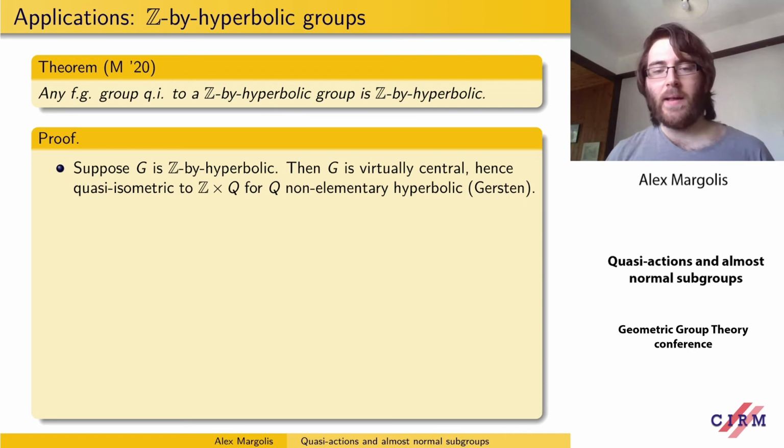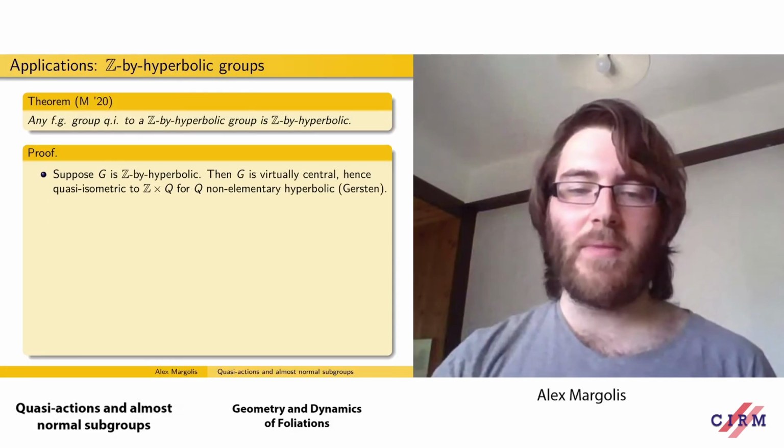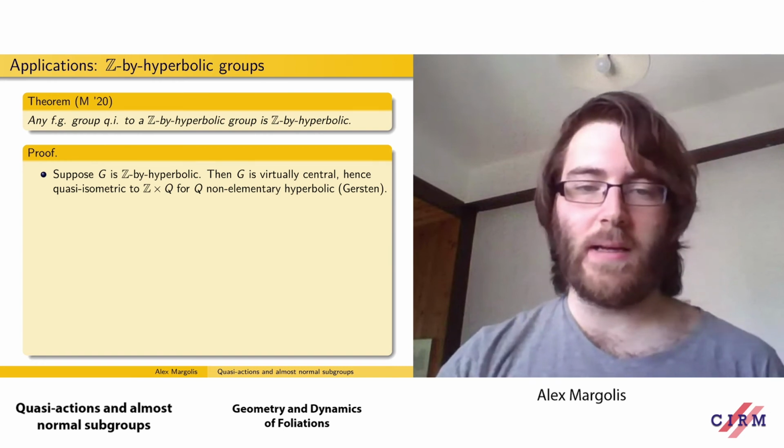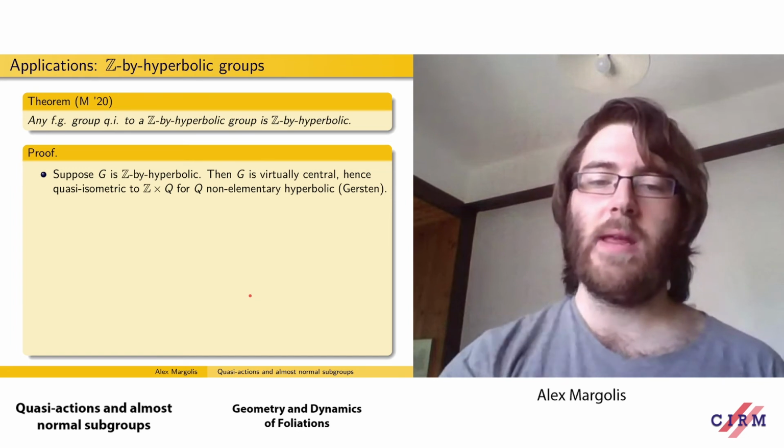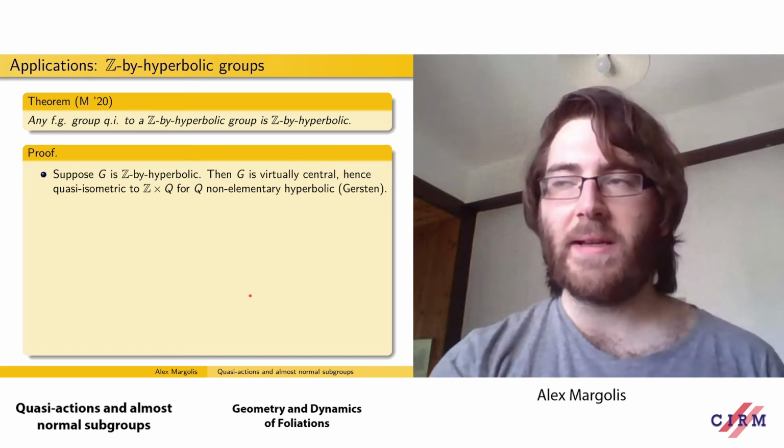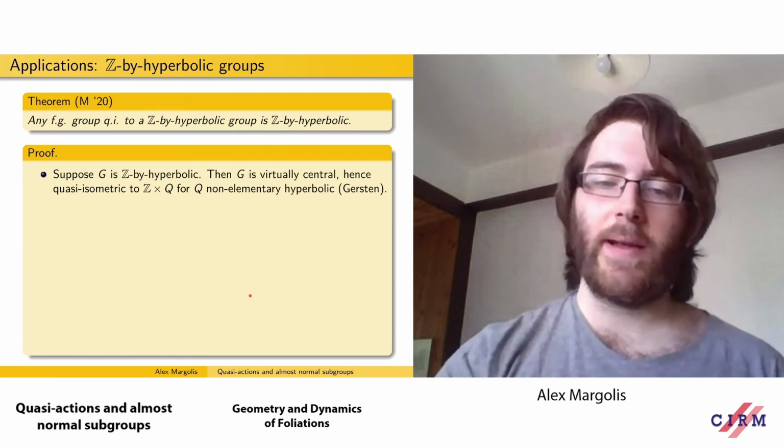So firstly, if a group is Z by hyperbolic, then it's virtually central. That's very easy to see. And then the result of Gersten says that it has to be quasi-isometric to a product Z times Q, where Q is the non-elementary hyperbolic quotient. And this uses the fact that the comparison map from bounded cohomology to ordinary cohomology in degree 2 is surjective. So the cocycle defining the central extension is a bounded cocycle.